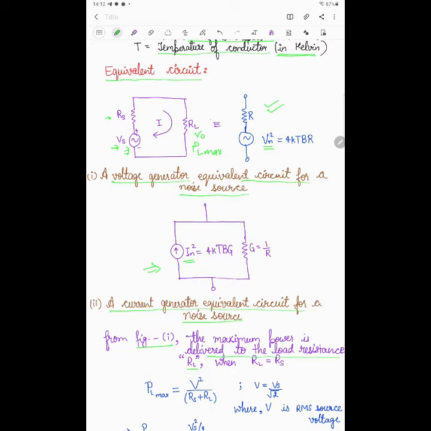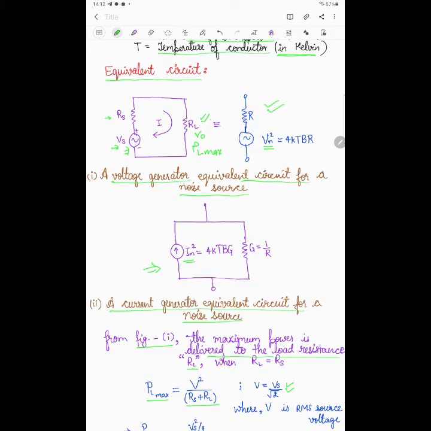V is equal to Vs divided by square root 2. So we can put in the place of V as Vs divided by square root of 2. I am calculating the power across the load resistance RL. So what we can write? PL max is equal to V square divided by Rs plus RL.